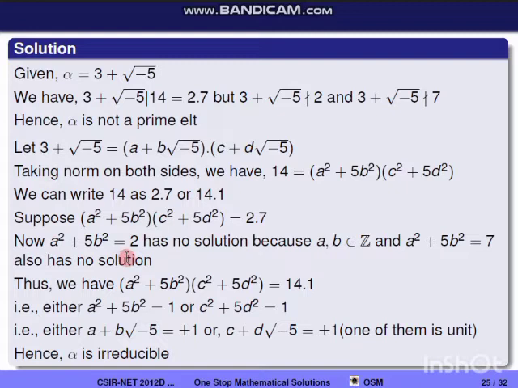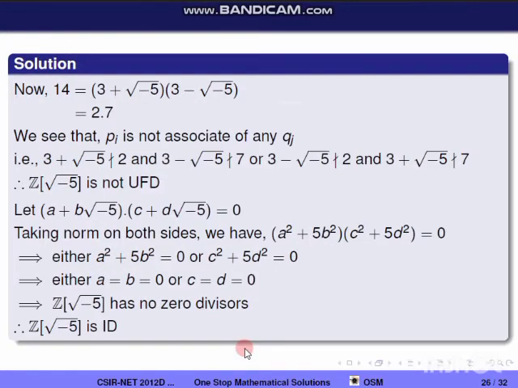So now a squared plus 5b squared into c squared plus 5d squared has to be equal to 14 into 1. So that is either a squared plus 5b squared equal to 1 or c squared plus 5d squared equal to 1. That is, either a plus b into square root of minus 5 is equal to plus or minus 1, or c plus d into square root of minus 5 is equal to plus or minus 1. That is, one of them is going to be a unit. Therefore alpha is an irreducible element. So now we'll check the next options.